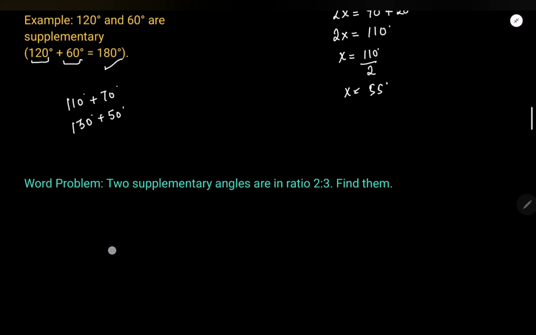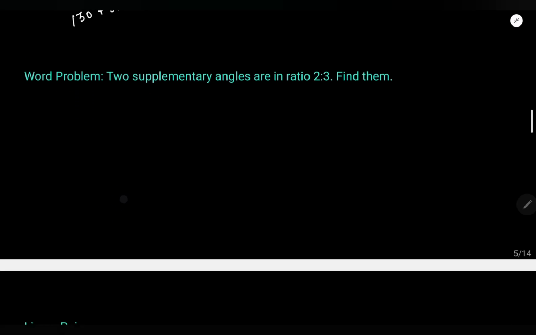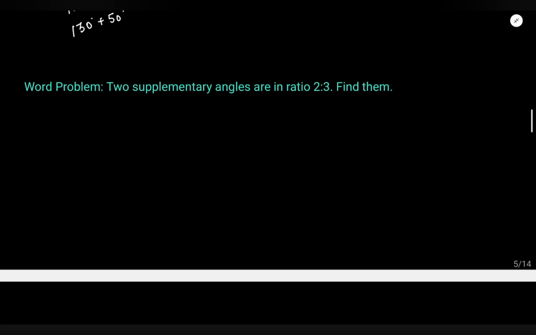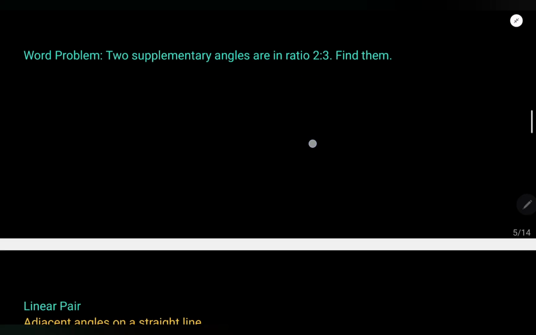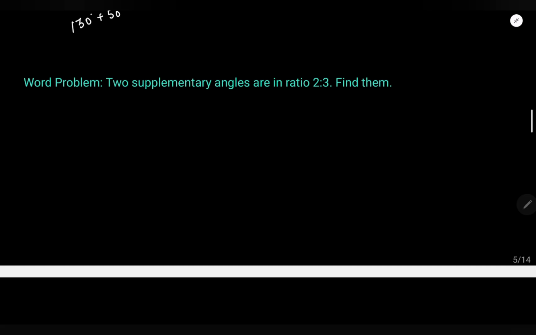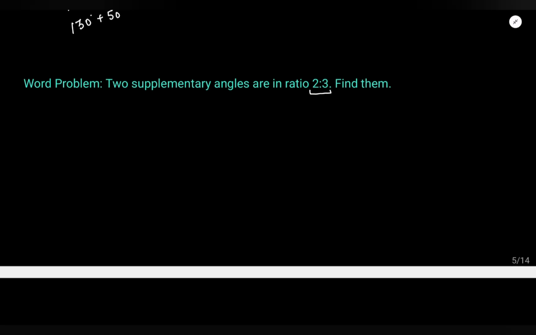Okay, and what type of question can we get here? We will do this word problem. Two supplementary angles are in ratio 2:3. Find them. Okay, whenever something is given in ratio, when we don't know the exact number, whether it is 40, 60, like that, then as well we will get 2:3.